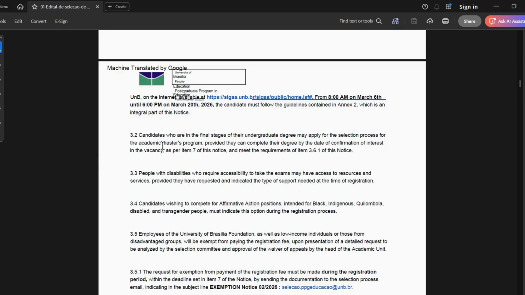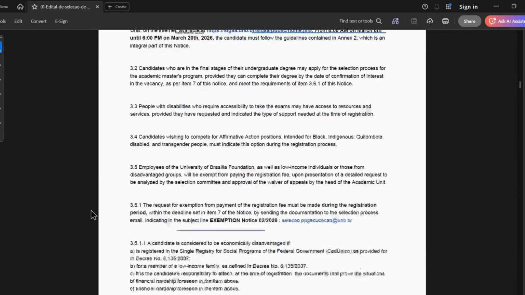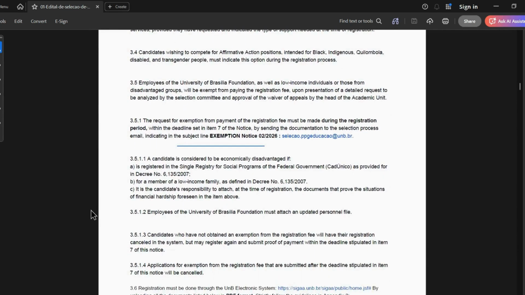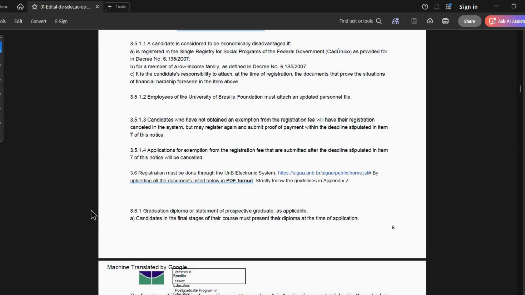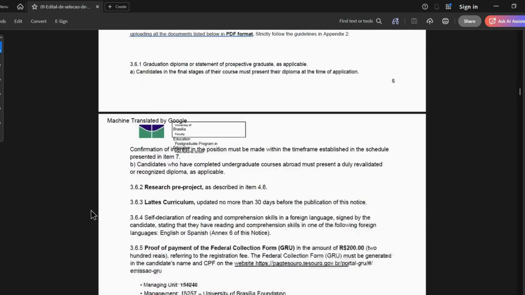The next notice here is that candidates who are in the final stages of the undergraduate degree may apply. So it's not compulsory that you must have fully graduated if you are still on your bachelor's. If you are in the final stages, maybe you are done with your project or your final exams and you're just waiting for the certificates to be issued, you can still apply. There's also notice for people who have disabilities and require accessibility to take the exams, so they need to request and indicate the kind of support they need, right? So a lot of useful information here for anyone who is interested. They have economically disadvantaged people.